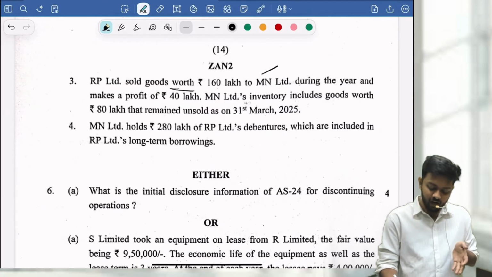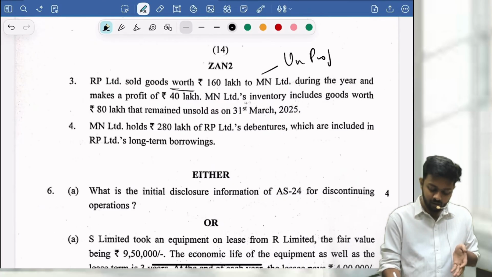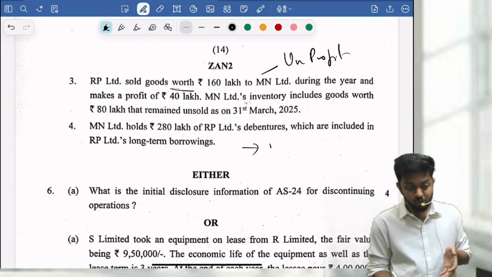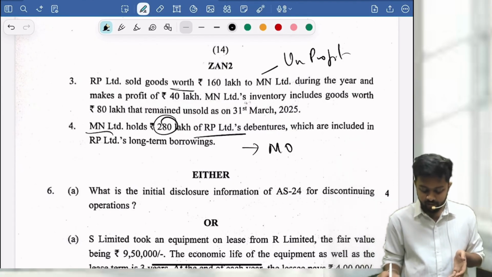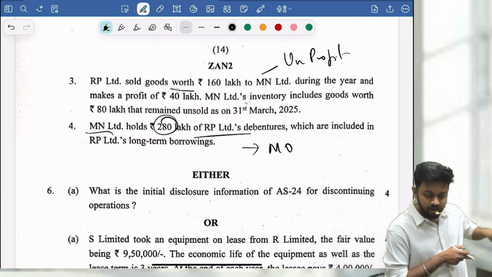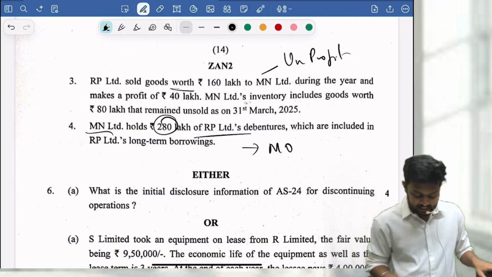This they have given for unrealized profit, and this information they have given for mutual loans. Debentures, MN Limited holds 280 in RP. So mutual loans you have to knock off. We have discussed it in the class.